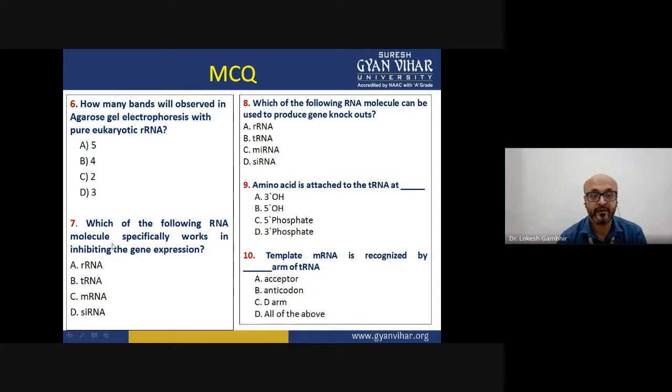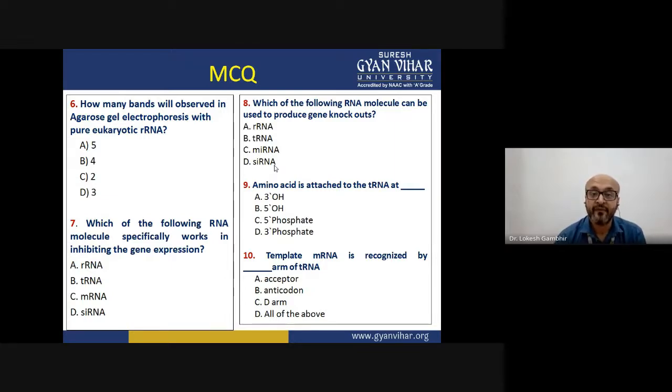First, focus on the 7th question. Which among the following can actually be used for suppressing the gene expression that we had discussed just now? Which among these is used for creating knockouts, or I should say knockdowns? Knockout is not the right word, I should say knockdown. Then what is the RNA fragment that we have used? We already know, you can decipher after reading this particular PPT.